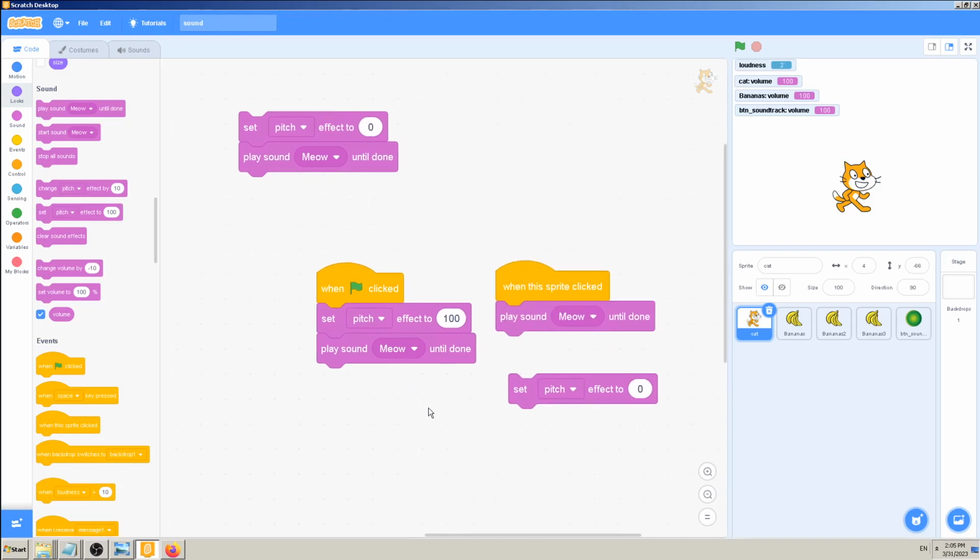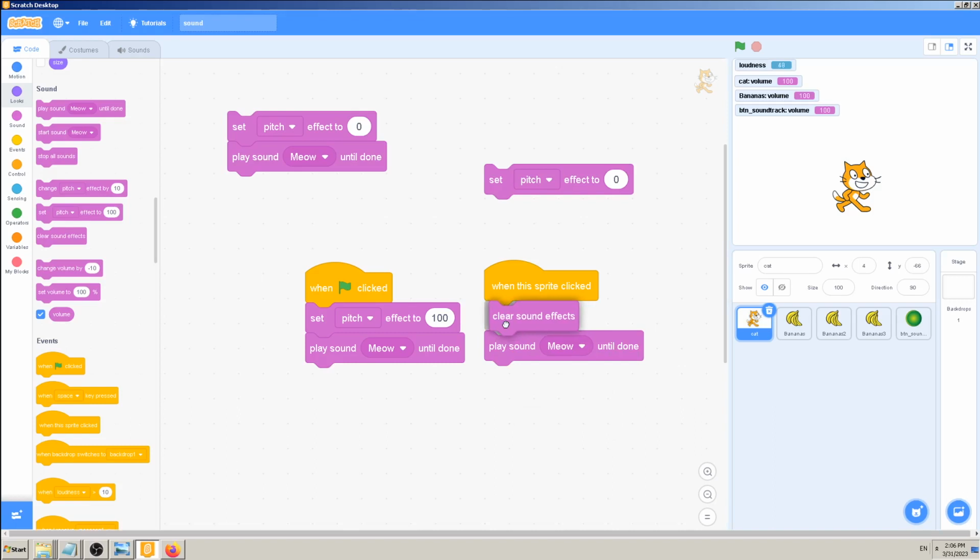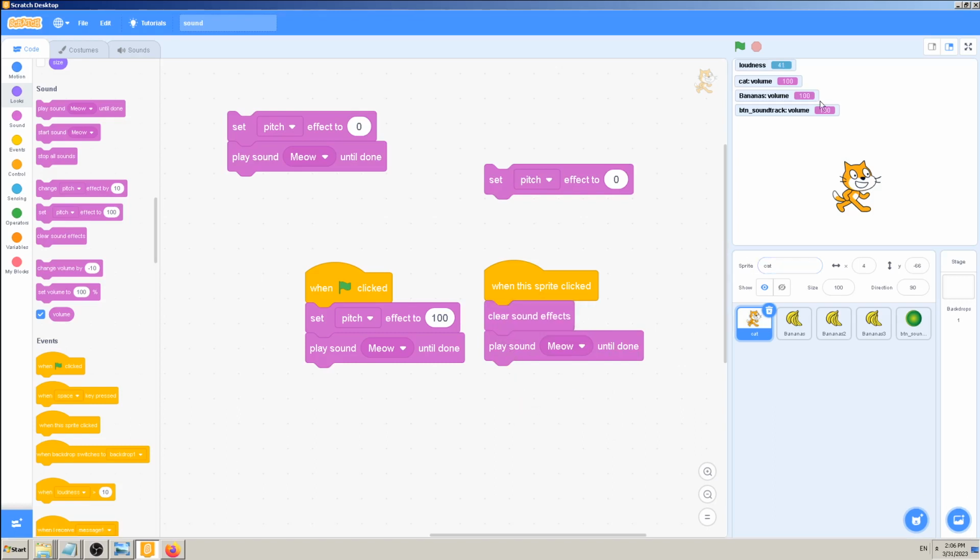But just to be sure, or maybe to make it easier, or to make it workable all the time, you will sometimes need these clear sound effects. Again, I have shown you how to use the same block, set pitch effect, turning it from 100 to 0, but you can also use, and this would be much better, clear sound effects.